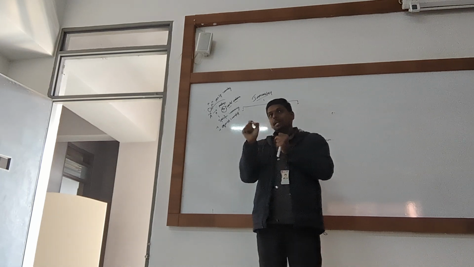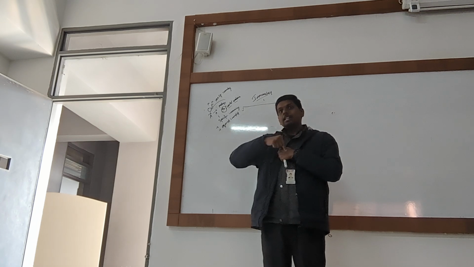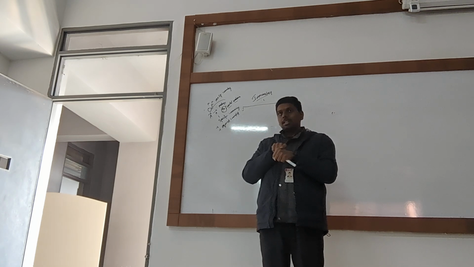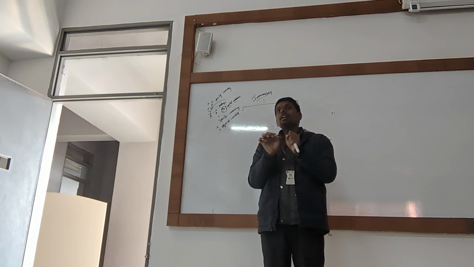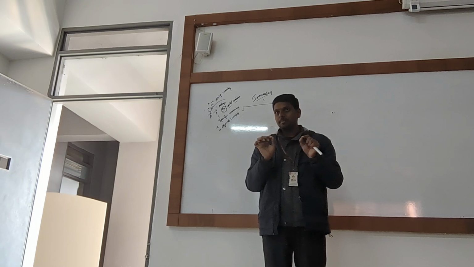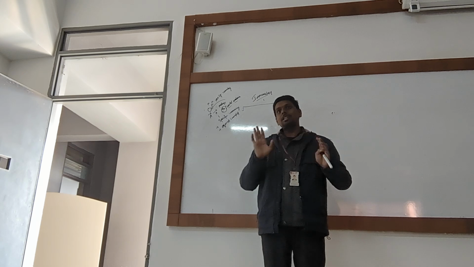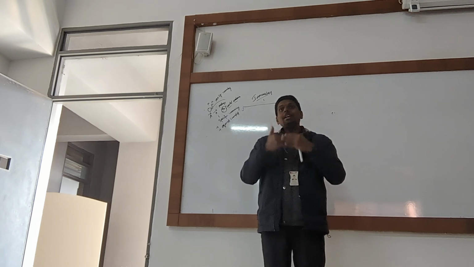Unless TB pathogen enters the body, our body cannot recognize the TB. Once it recognizes the TB, it acquires the information of the TB, and now it has developed immunity against the TB.